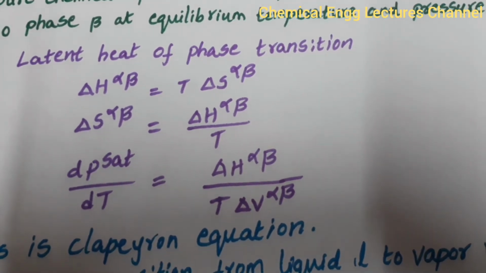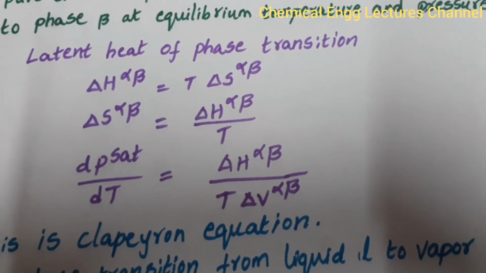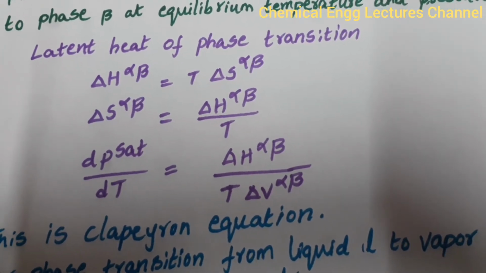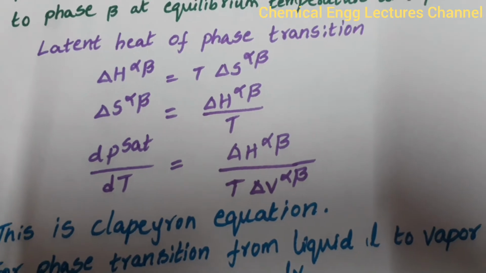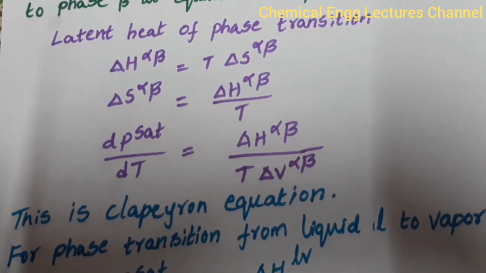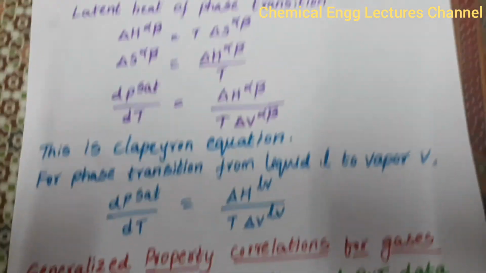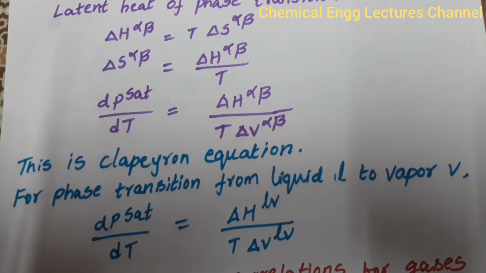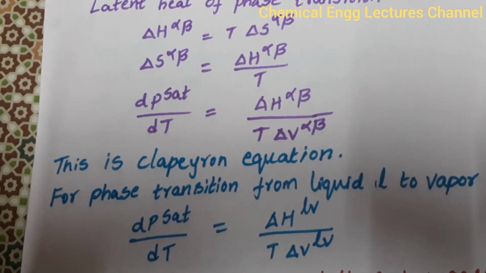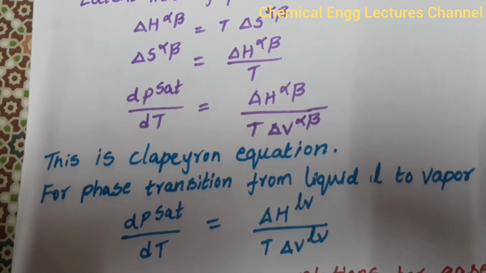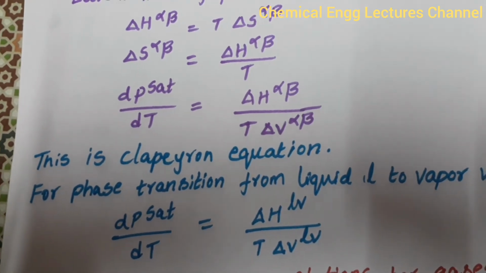Substituting this into the above equation, dPsat/dT becomes equal to delta H^alpha beta divided by T delta V^alpha beta. This equation is known as the Clapeyron equation. For the phase transition from liquid L to vapor V, this equation can be written as dPsat/dT equal to delta H^LV divided by T delta V^LV.